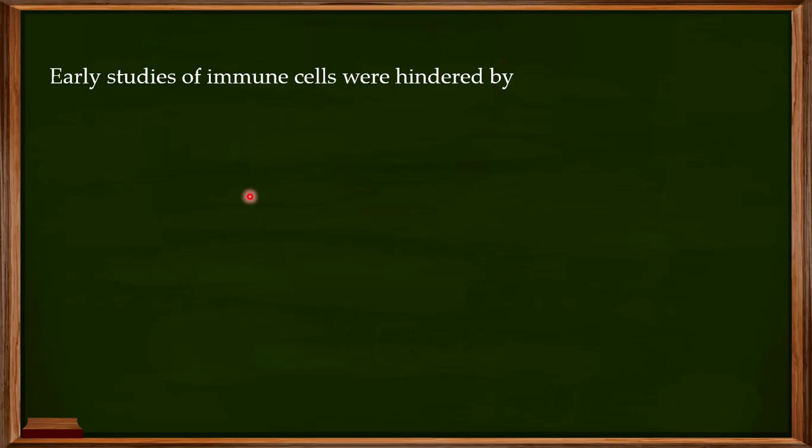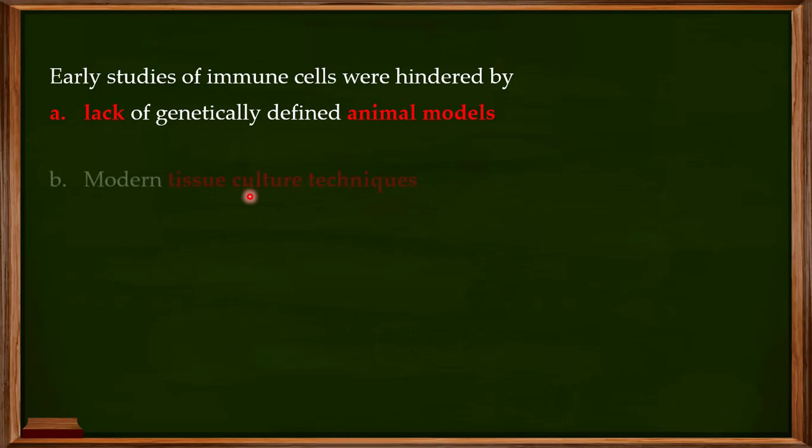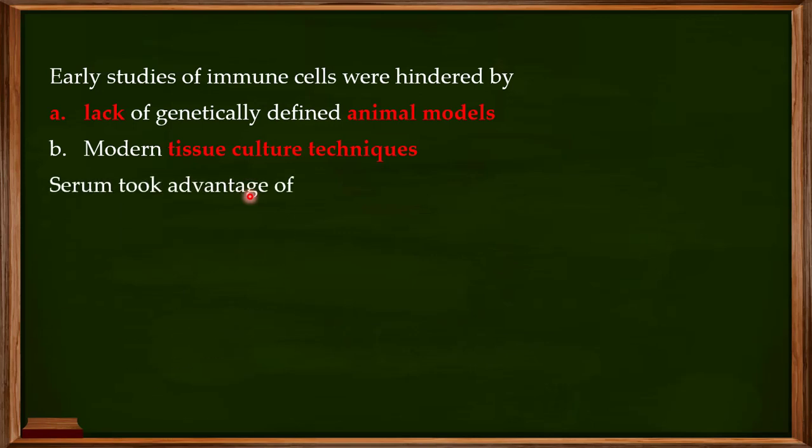And the reason was that if you look at the early studies on the immune cells, they were hindered by two major things. One, there was a lack of genetically defined animal models. Secondly, the modern tissue culture techniques were not available. So these were the two major hindrances for determining the immune cells in the living organisms.